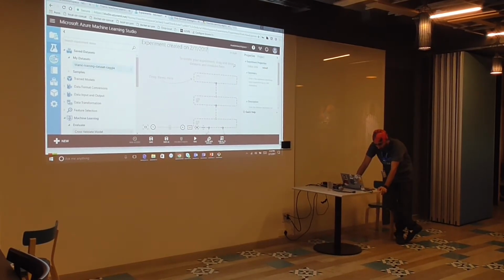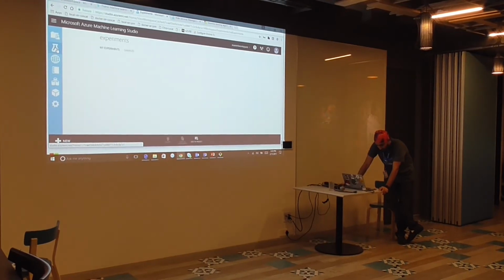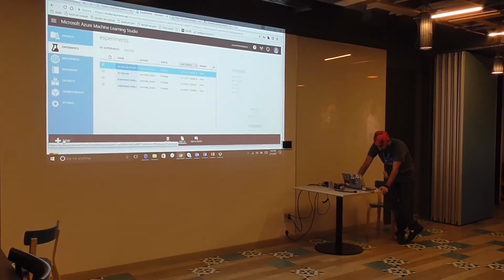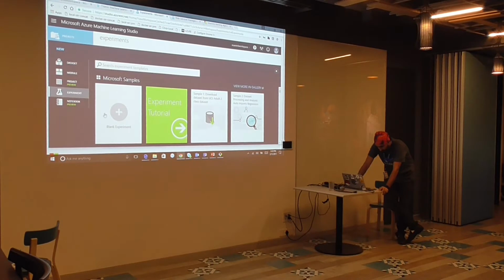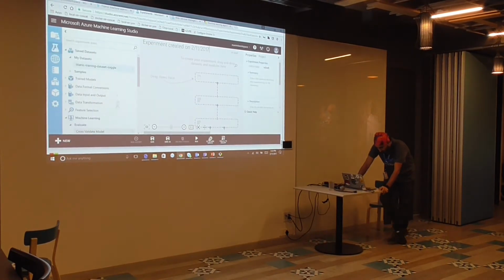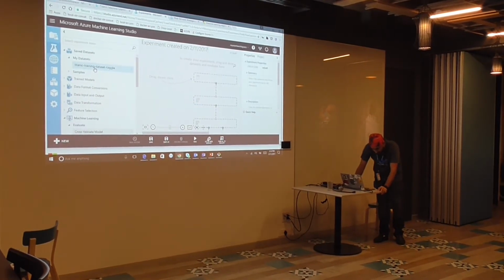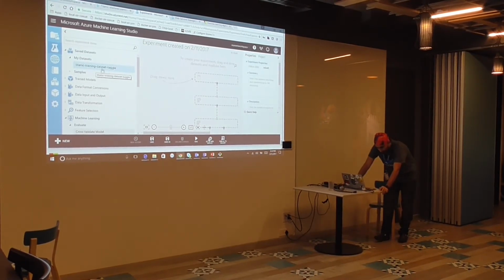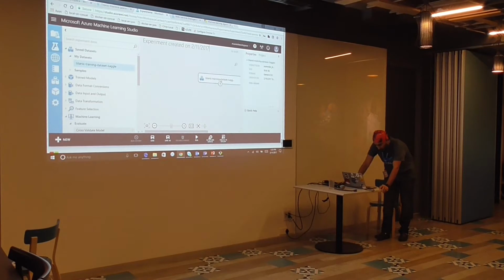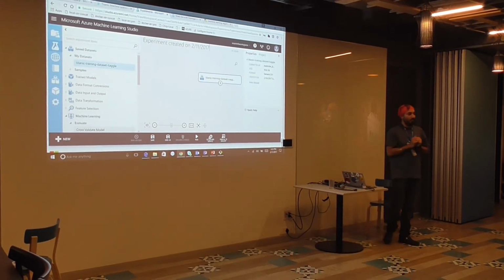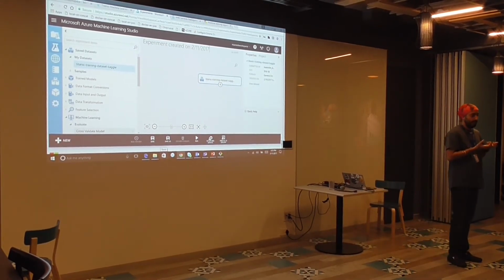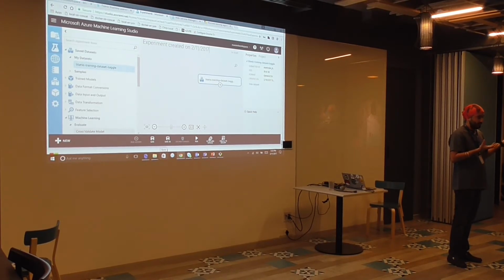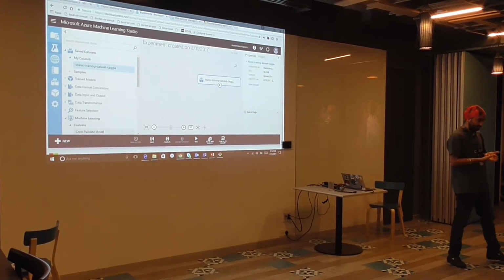Now, I have this Titanic training data from Kaggle, right? The first thing you need to do in a machine learning experiment is get your data and then process that data.